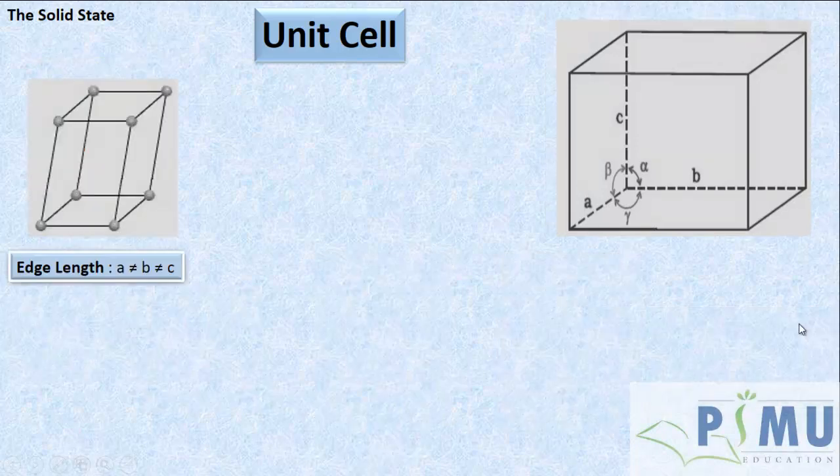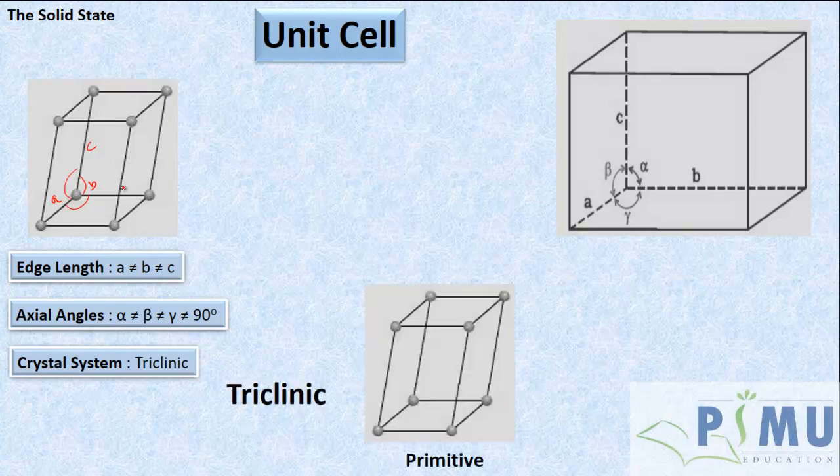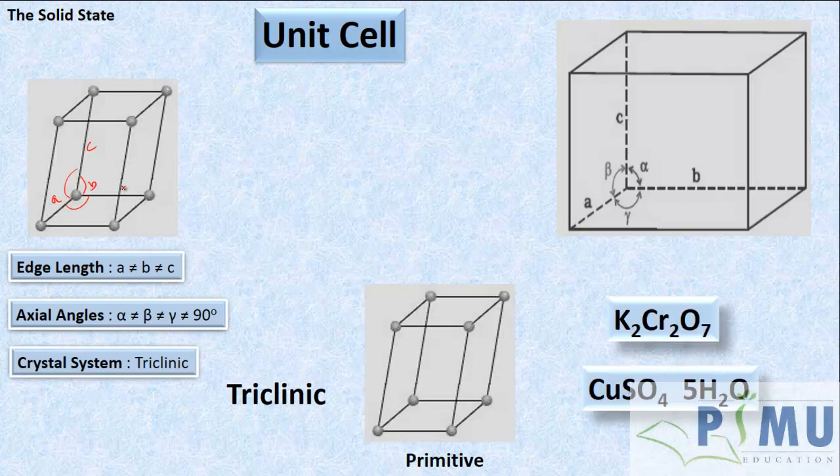See, in a unit cell, edge lengths A, B and C are different and the angles are also different. Alpha is not equal to beta and beta is not equal to gamma. Then such a type of unit cell is called triclinic. So this is the most irregular structure. None of the edges are equal and none of the angles are equal. In triclinic, only primitive is possible. Examples for this are potassium dichromate and copper sulfate.